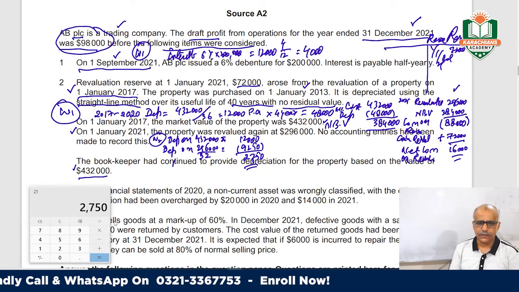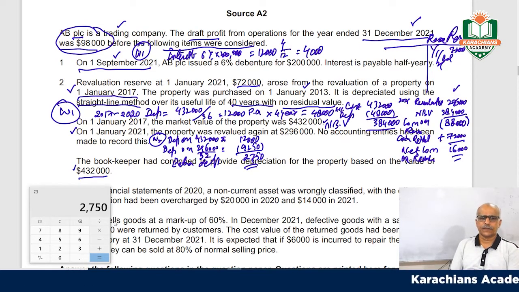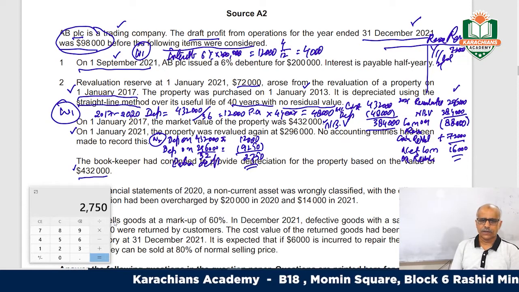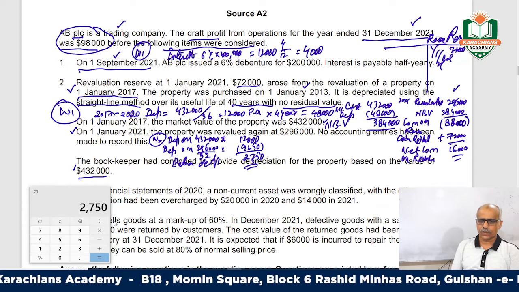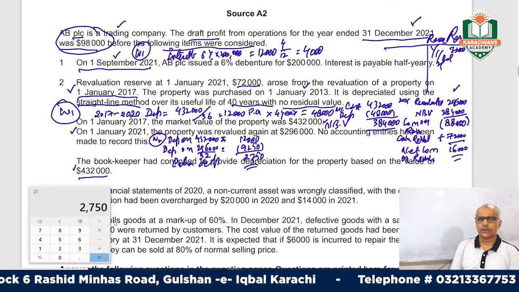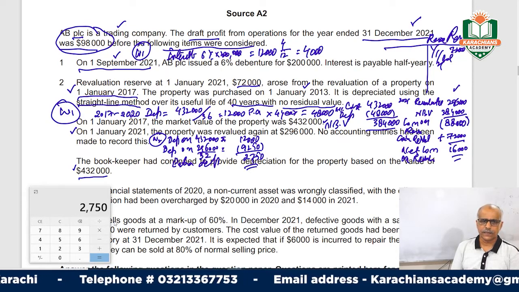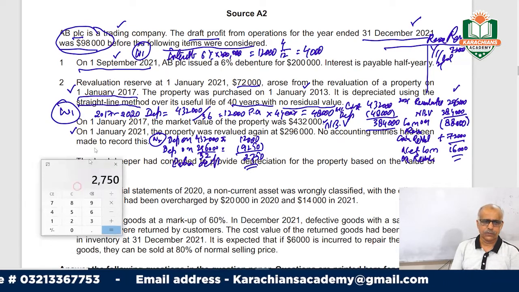This is the extra depreciation. So he has overcharged the depreciation on this property, number one, and he has reduced the profit by overcharging. So we will be adding this back, right? So that is working note number two.